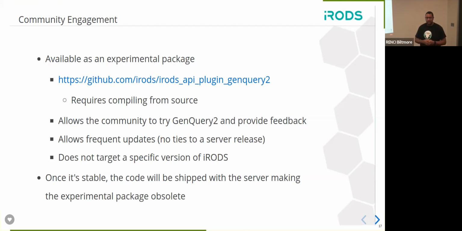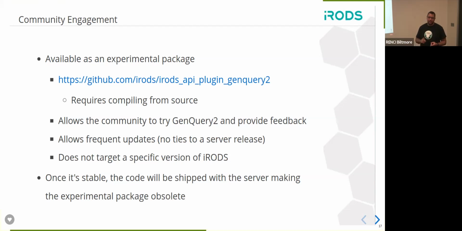All right, so I think this is our last slide here: community engagement. The plan around GenQuery2 for now is to provide this as an experimental package or project, right? By doing this, we're giving the community a way to participate in the direction of GenQuery2.